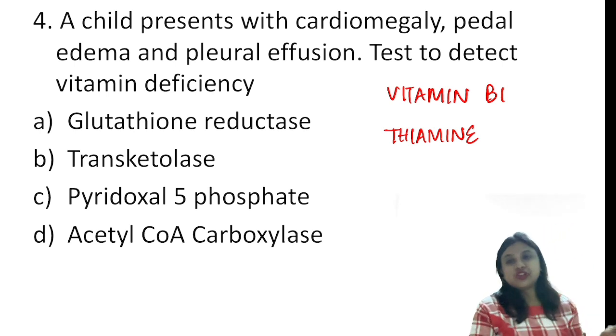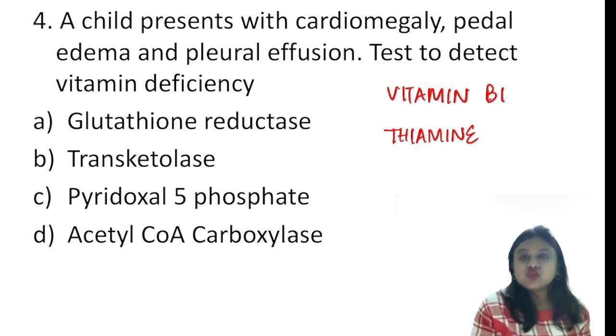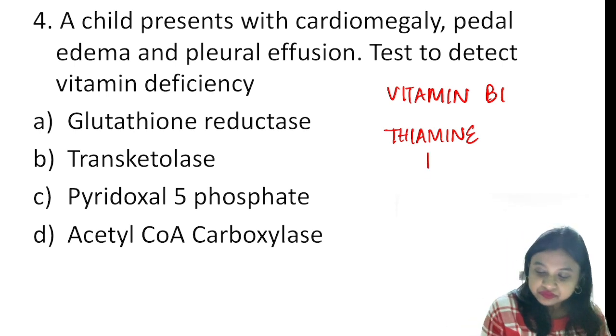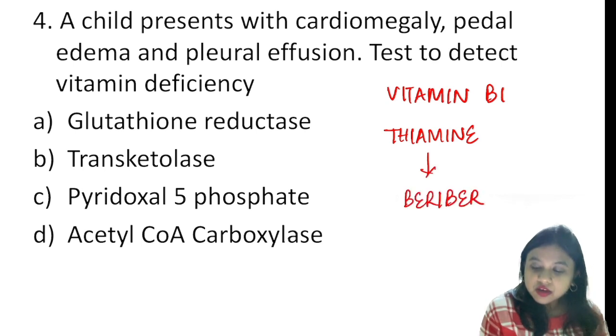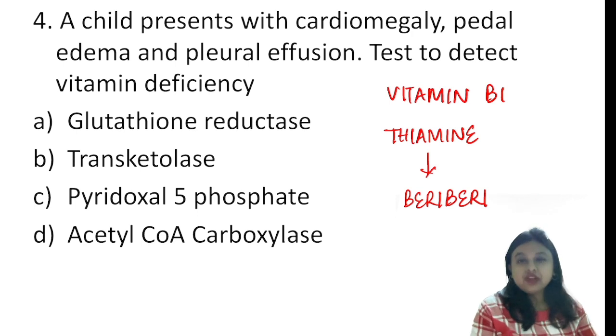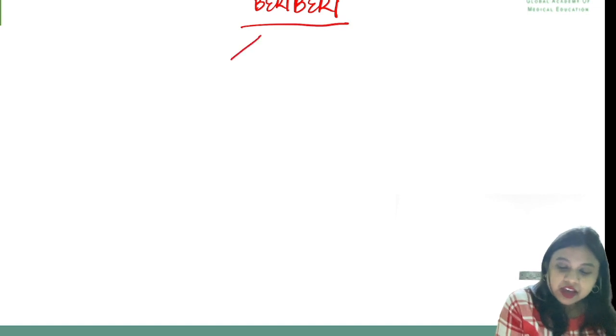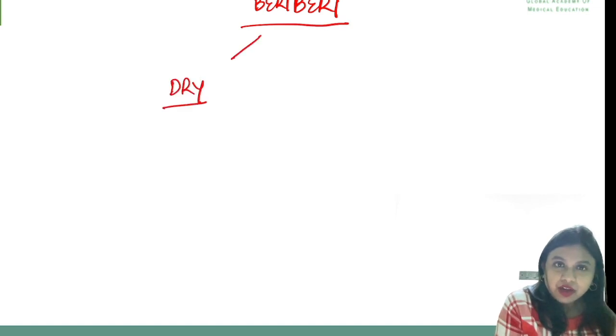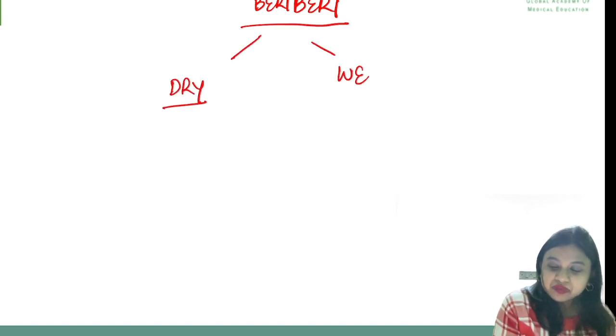and thiamine deficiency can produce a disease which is known as beriberi. And we can have two types of beriberi. One is the wet beriberi and the other is the dry beriberi.